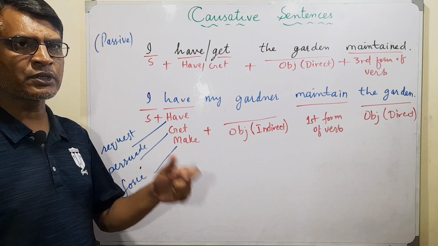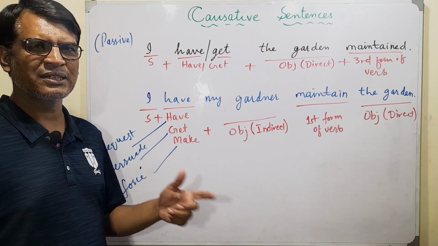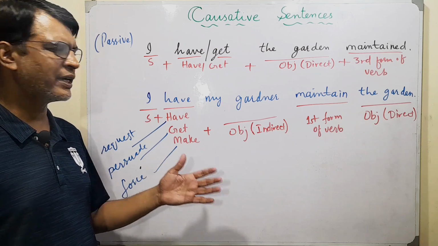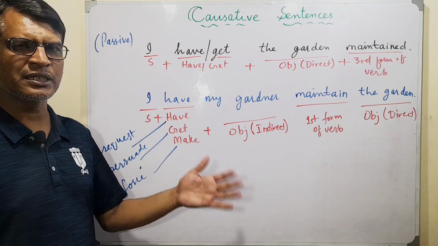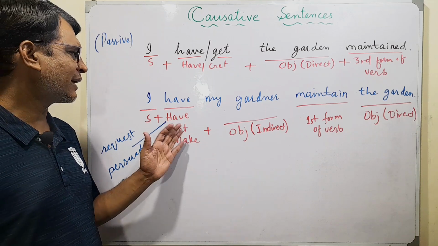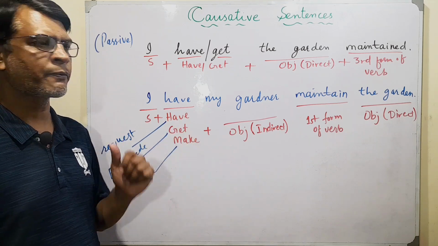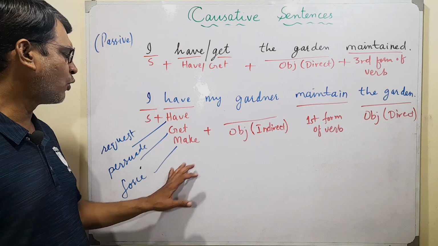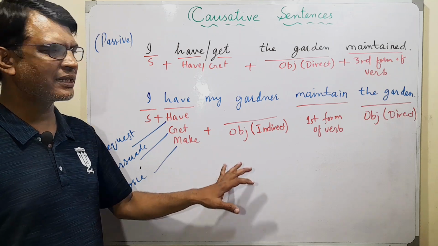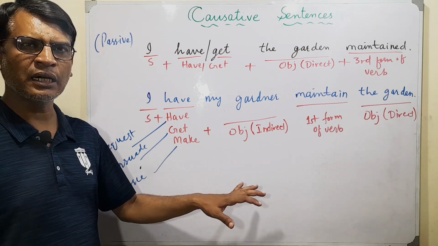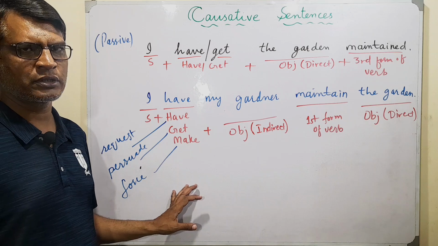Get is like I persuade him. He is so lazy, he doesn't do the work. So I persuade him, kind of tell him that that's his job, and then I say I get my gardener to maintain the garden. But if I use force, if I say I make the gardener maintain the garden, here I'm using force.